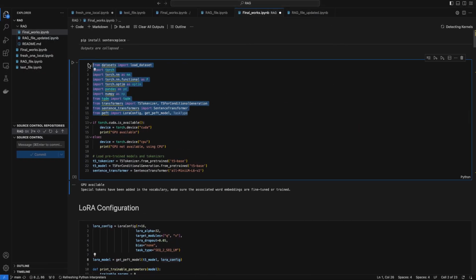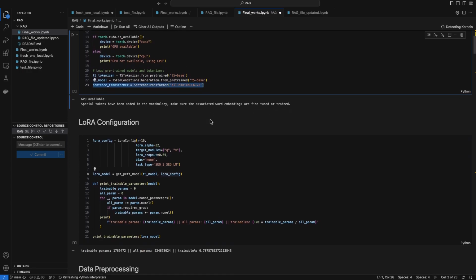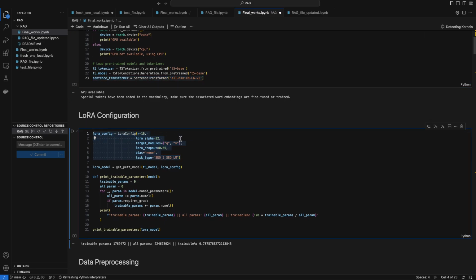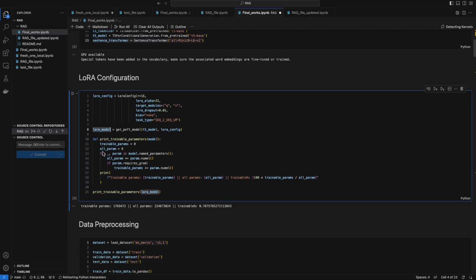I have all the basic libraries imported in the beginning, and then I'm ensuring my model is running on the GPU. In my case, I'm using A6000s, and I'm downloading the tokenizers, models, and sentence transformers. Straight away, I go for the LoRA configuration. My target here is the queries and the values, the dropout ratio is 5%, and the task type is sequence to sequence. I want to give a query and I'm expecting a sequence as an output. I send my T5 model with the LoRA configuration to get the PEFT model, which is the model I will be using.